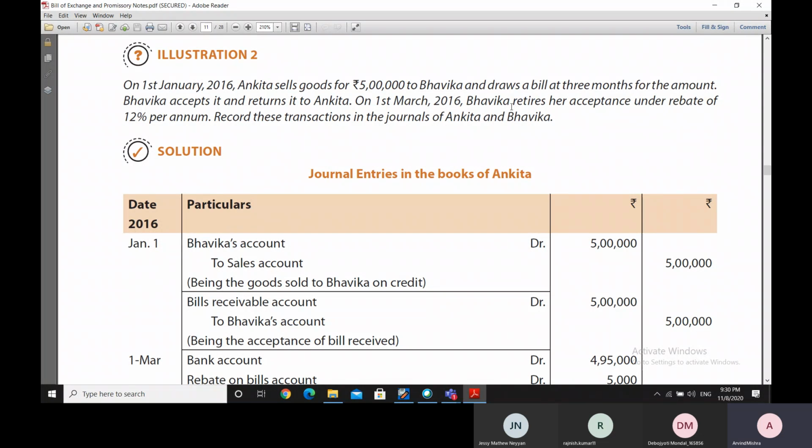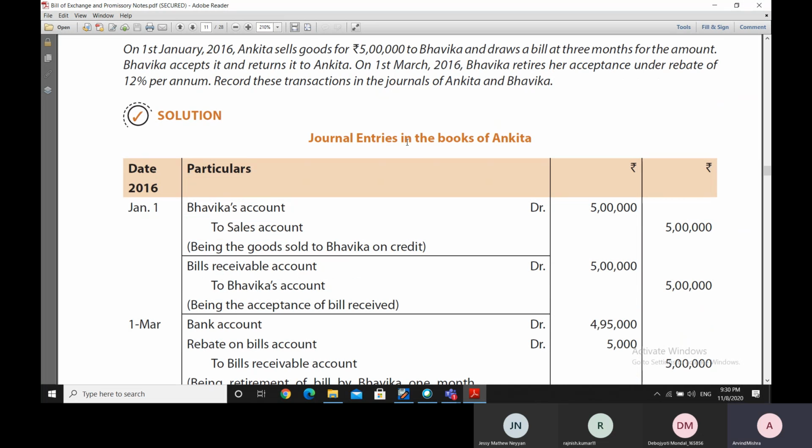But Bhavika decides to retire her acceptance, that is the premature payment under rebate of 12% per annum. So she is expecting a rebate of 12% per annum if she is retiring the bill 1 month before its expected due date. Now these transactions have to be recorded in the journals of both Ankita and Bhavika.